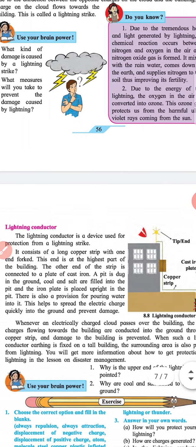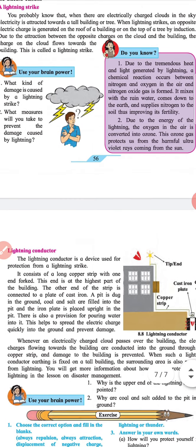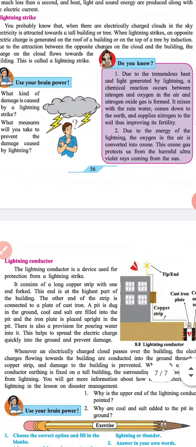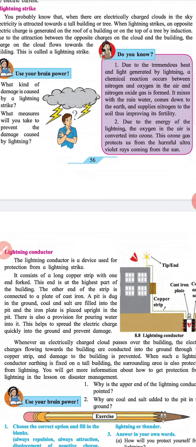Subheading: Lightning conductor. The lightning conductor is a device used for protection from a lightning strike. It consists of a long copper strip with one end forked. This end is at the highest part of the building. The other end of the strip is connected to a plate of cast iron. A pit is dug in the ground, coal and salt are filled into the pit, and the iron plate is placed upright in the pit. There is also a provision for pouring water into it. This helps to spread the electric charge quickly into the ground and prevent damage.